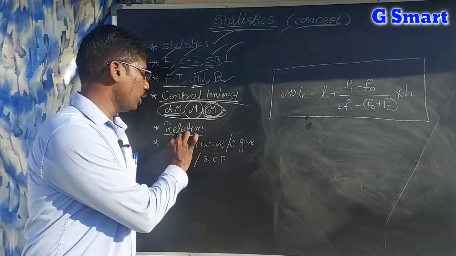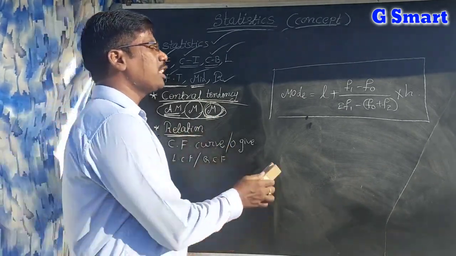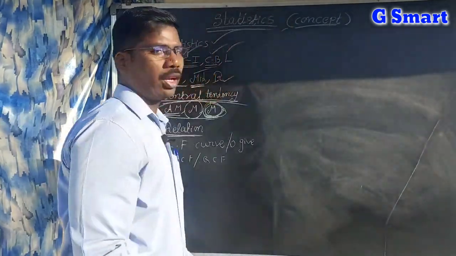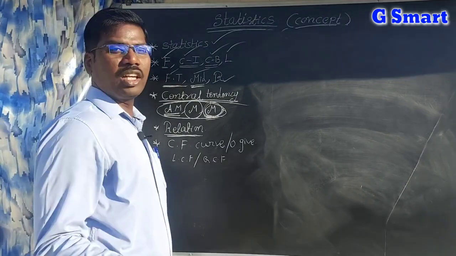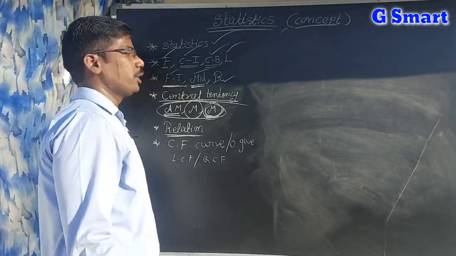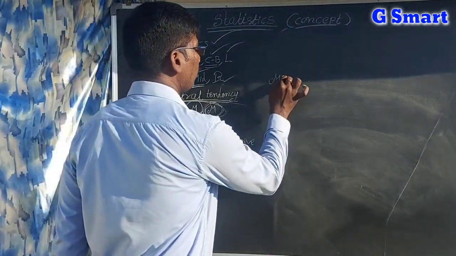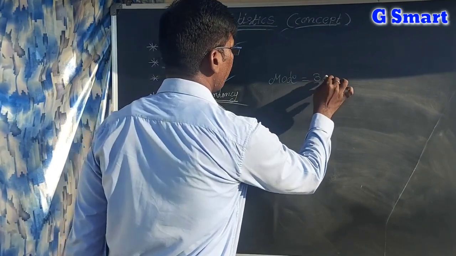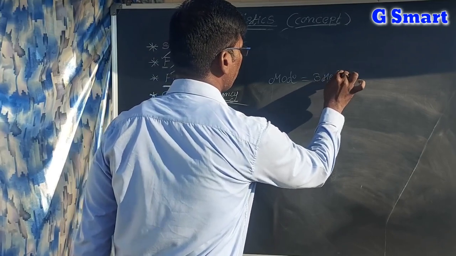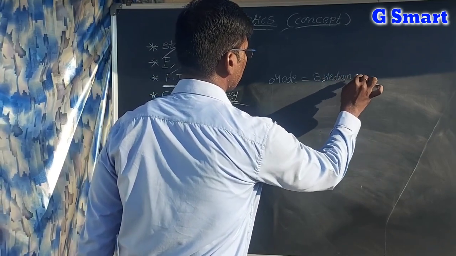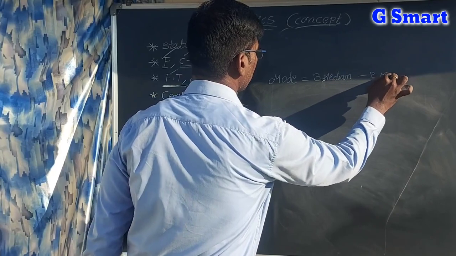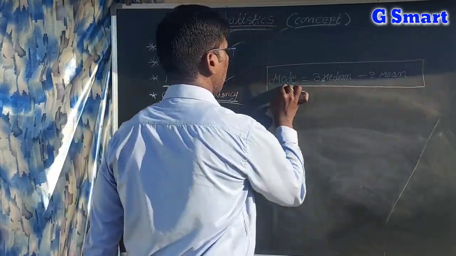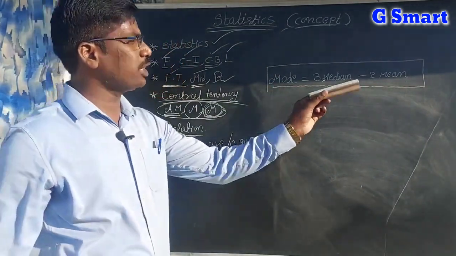Next, the empirical relation. In today's grand test I am going to give a bit on the empirical relation, logically, so you have to remember, think and write. So this is the most important formula. Mode is equal to 3 into median minus 2 into mean.